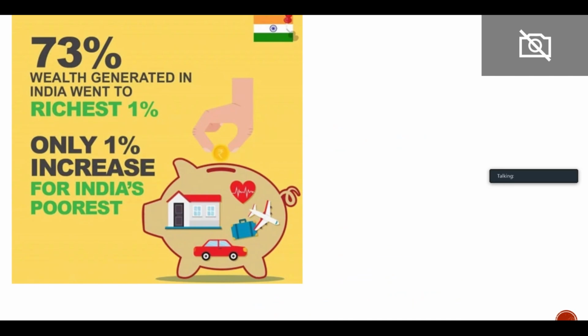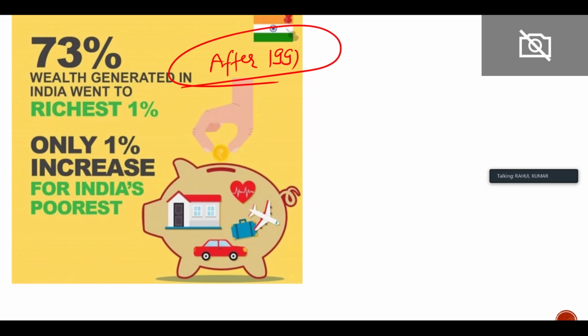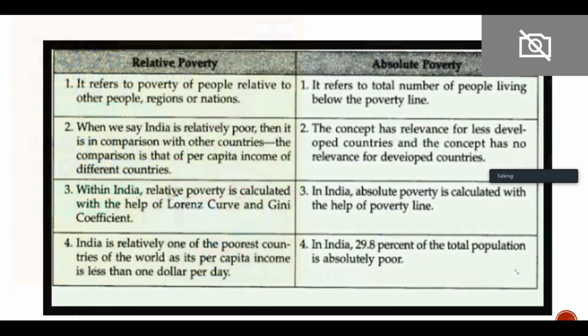So in India, 73% of wealth generated went to the richest 1%. This is the figure after the 1991 reforms. In 1991, the government brought various reforms, and those reforms have actually increased the inequality. So this is the difference between relative poverty and absolute poverty. Take 1 minute and read this.